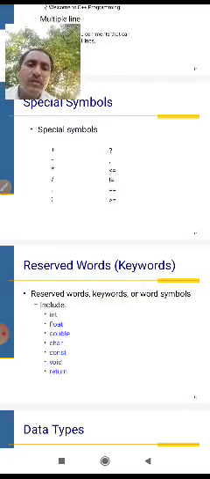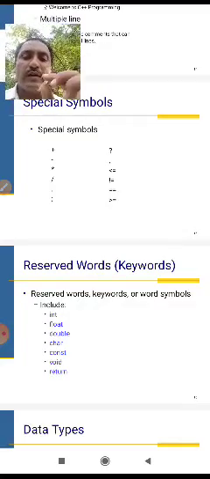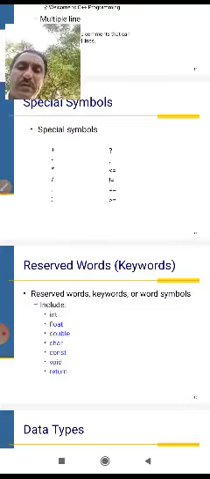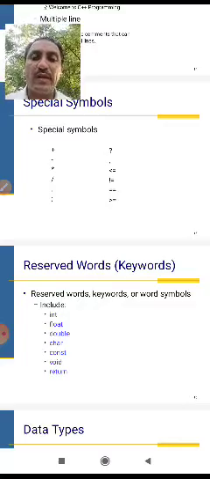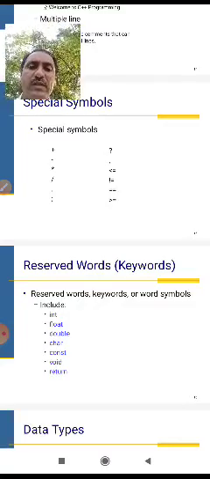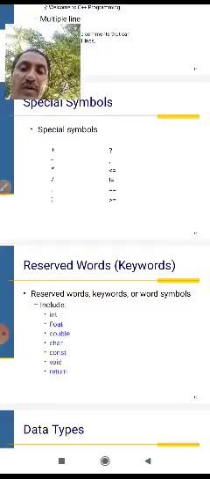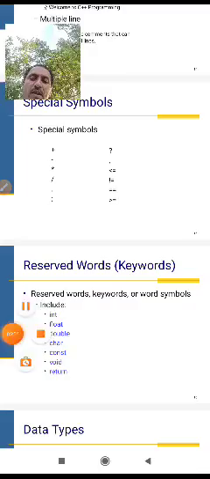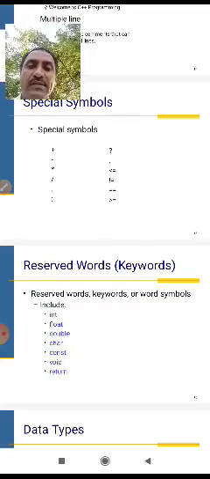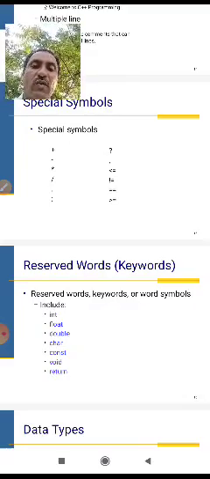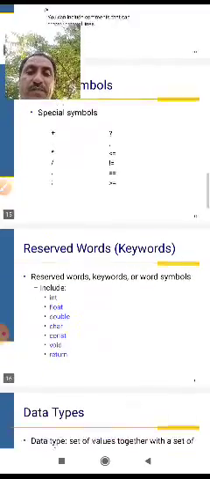Special symbols are also used in some programs to give the output result. This is called special symbols. Comparison of both values uses greater than, less than or equal, greater than or equal, and equal. These are special symbols.